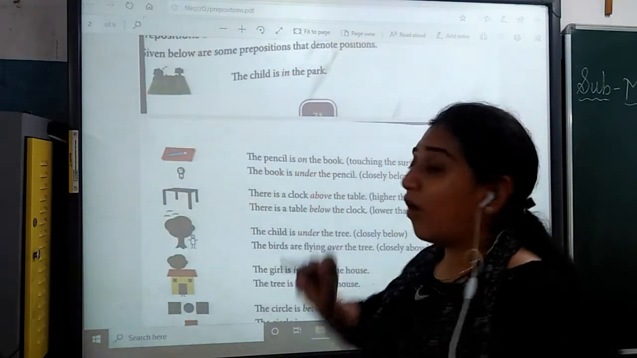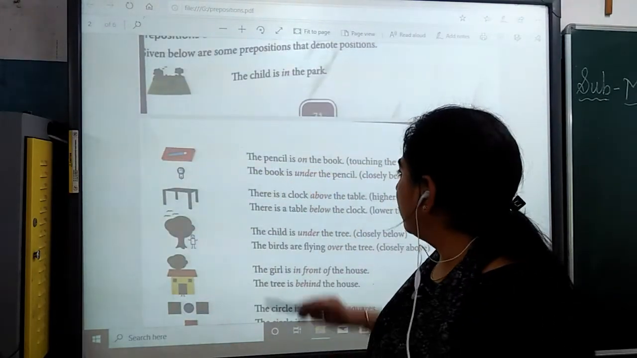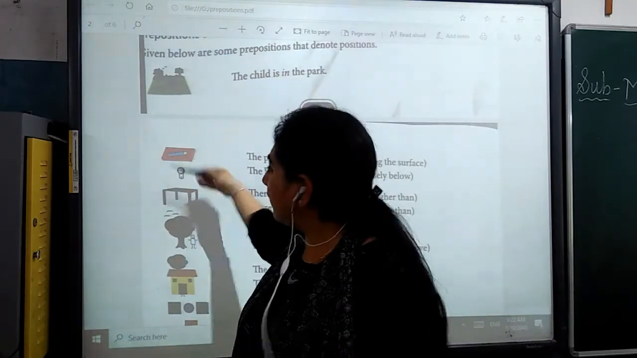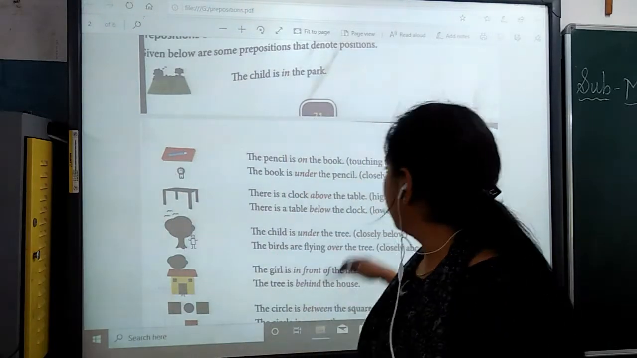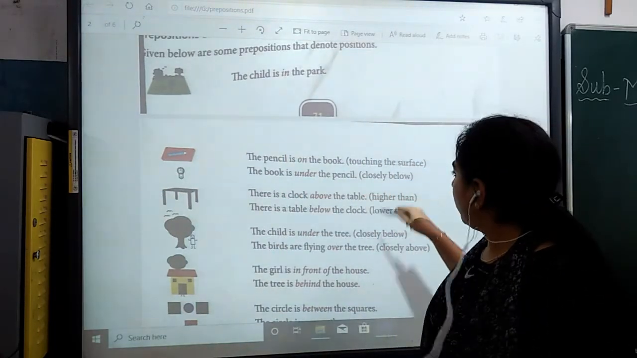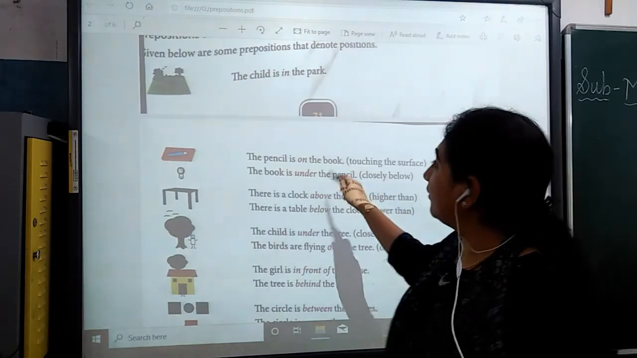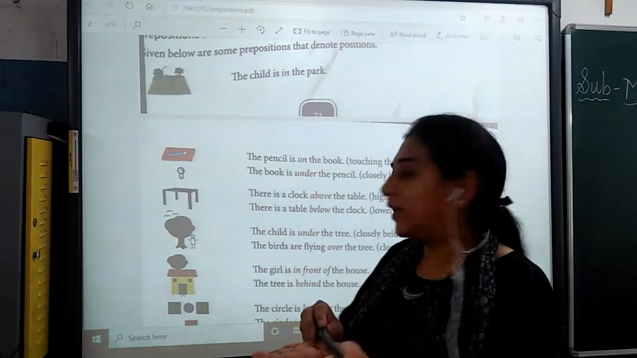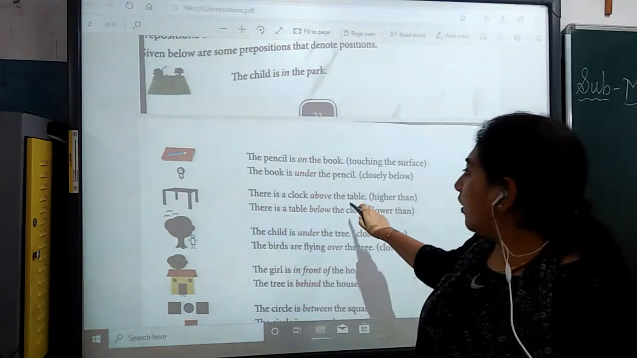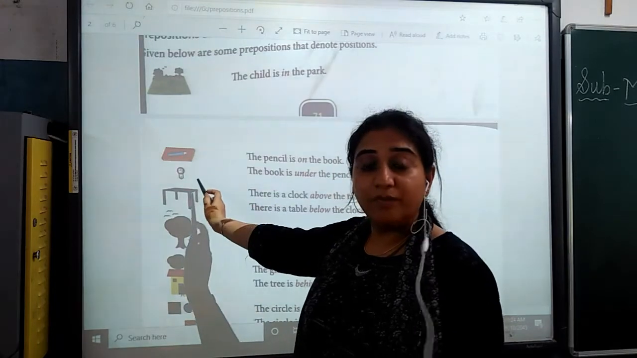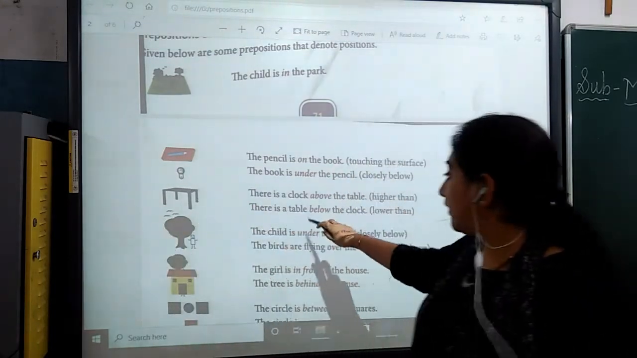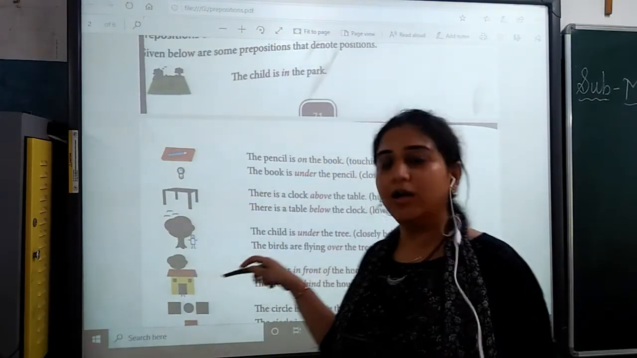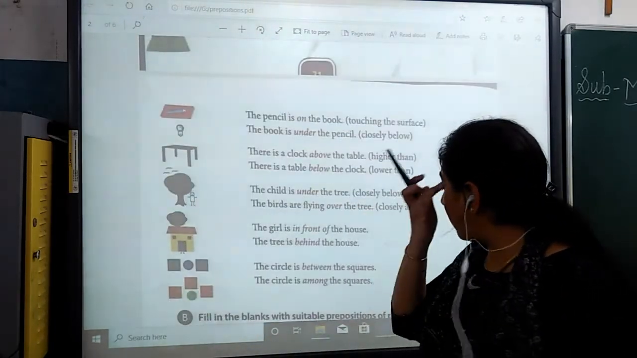The pencil is on the book. Okay, the book is under the pencil. Yes, it shows a preposition. Touching the surface closely, below. It's clearly denoting कि कहाँ है? Book है below pen के. There is a clock above the table. You can see it's above. It's showing the position. There is a table below the clock. और table कहाँ है? Below the clock. The child is under the tree.